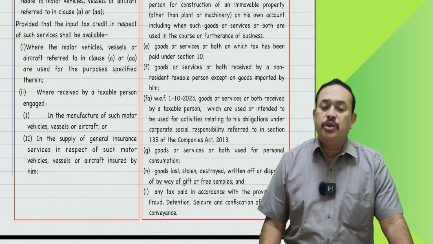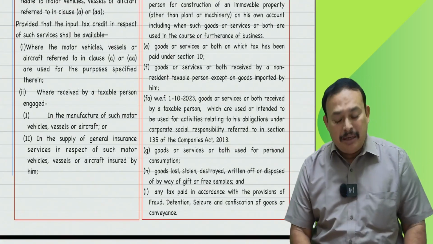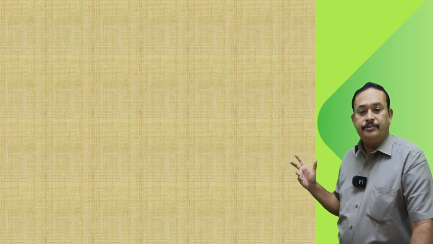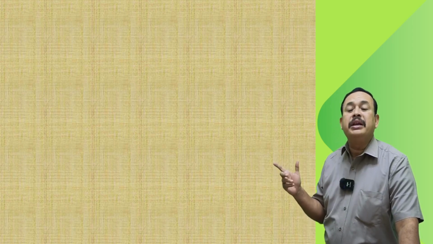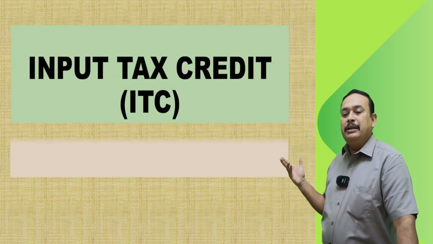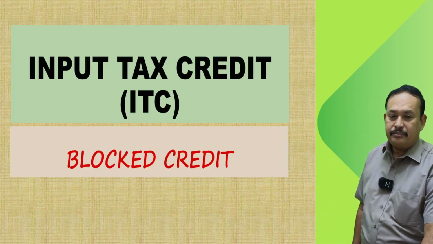Anyhow, we will discuss all these points in a simplified manner. Now I am presenting elaborately the term blocked credit, which is very important not only from the examination point of view, but also from the practice point of view. So here, input tax credit, blocked credit, referring one by one.